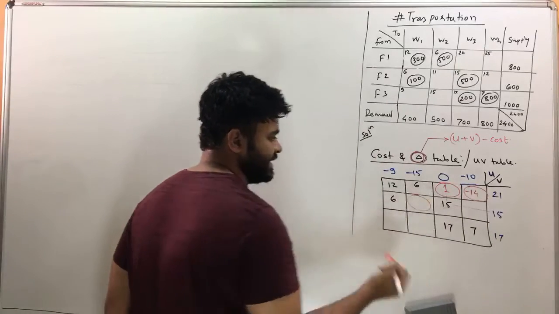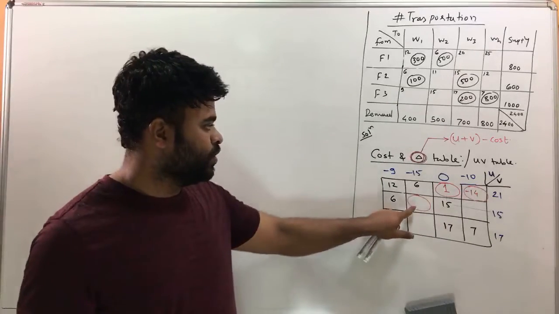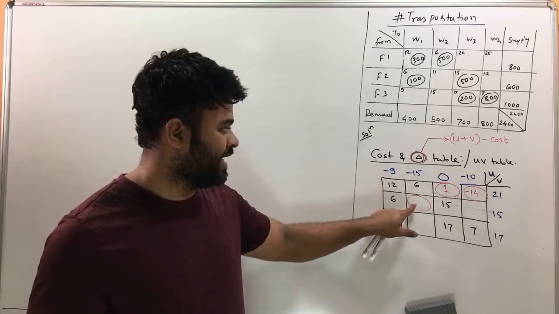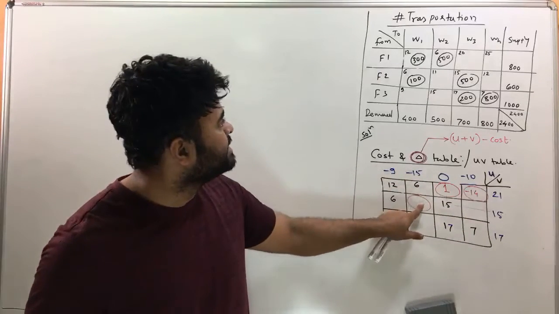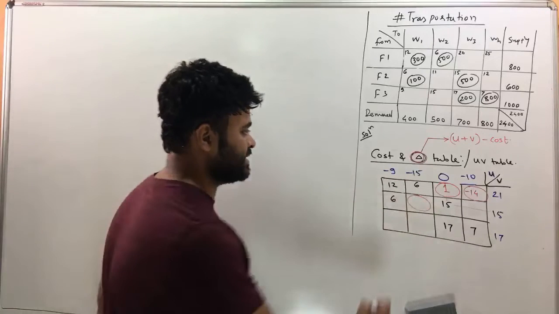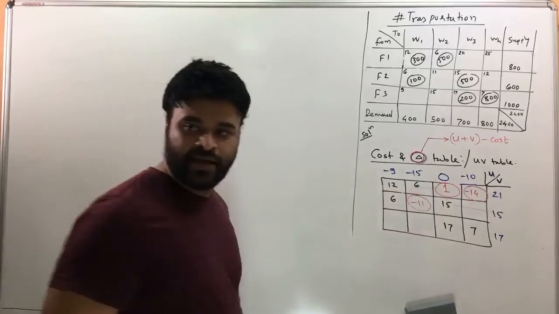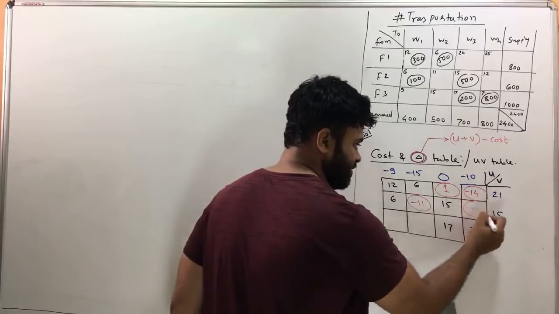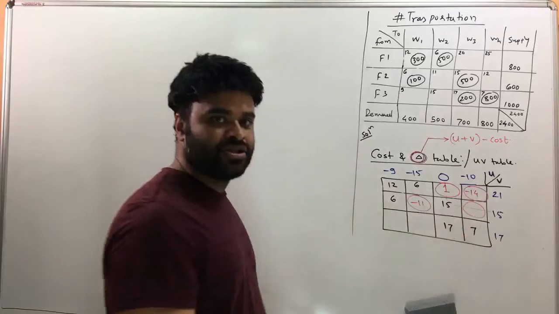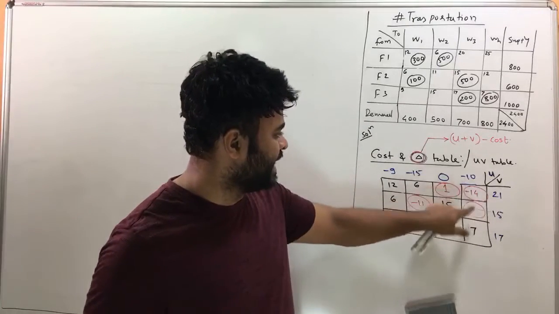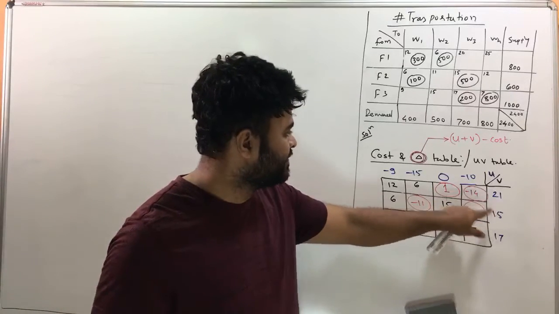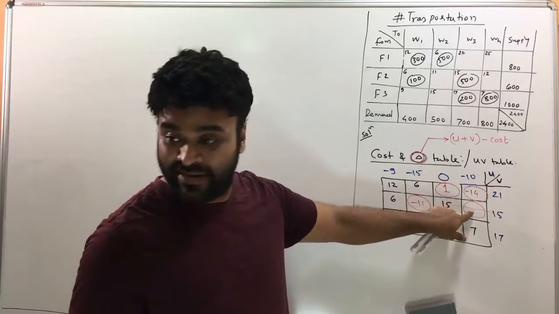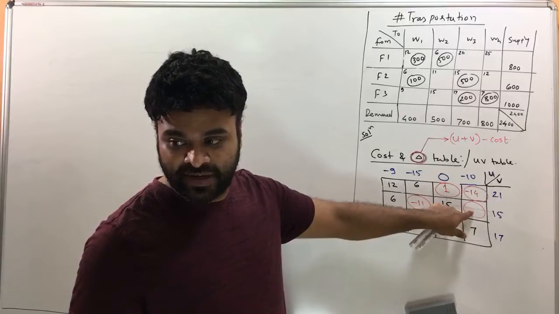Now this delta, how will that work? U is minus 15 and V is 15. The sum is 0 and 0 minus 11 is minus 11. And then find delta here. So 15 and minus 10 will give you, I should have done these calculations beforehand, but anyways, 15 minus 10 would be 5. Plus 5, right?